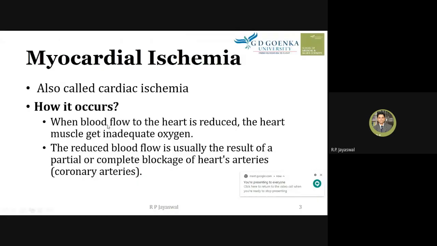Okay. When blood flow to the heart is reduced, the heart muscle gets inadequate oxygen, and the reduced blood flow is usually the result of partial or complete blockage of heart arteries, basically the coronary arteries. So here there is a partial or complete blockage of the heart arteries, right? And this leads to the reduced blood flow. This reduced blood flow can cause inadequate blood supply to the heart muscles, and we call such a condition cardiac ischemia.